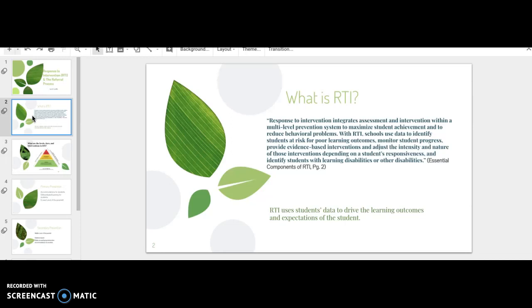With RTI, schools use data to identify students at risk for poor learning outcomes, monitor students' progress, provide evidence-based interventions, and adjust the intensity and nature of these interventions depending on a student's responsiveness and identify students with learning disabilities or other disabilities." And so basically RTI uses students' data, so it is evidence-based, to drive the learning outcomes and expectations of the students and to properly identify students as well.